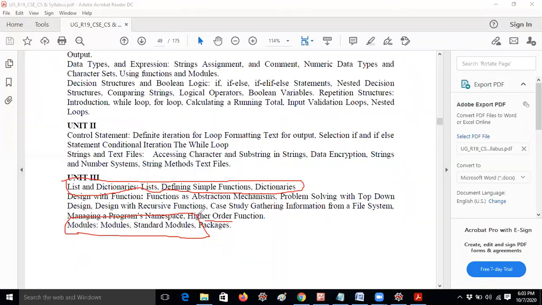Okay, because the math and operator modules are basic, very important modules, that concept we also completed. So we only have to explain about packages.